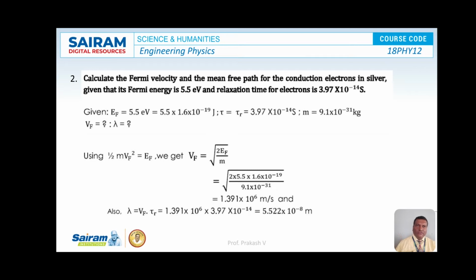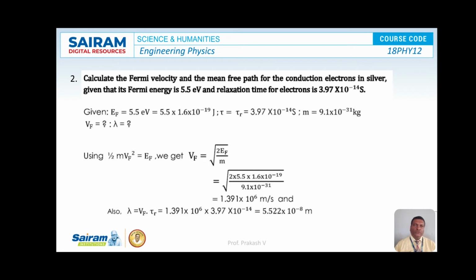Calculate the Fermi velocity and the mean free path for the conduction electrons in silver, given that its Fermi energy is 5.5 electron volt and relaxation time for electrons is 3.97 into 10 to the power of minus 14 second. So here the given data is Fermi energy EF is equal to 5.5 electron volt.